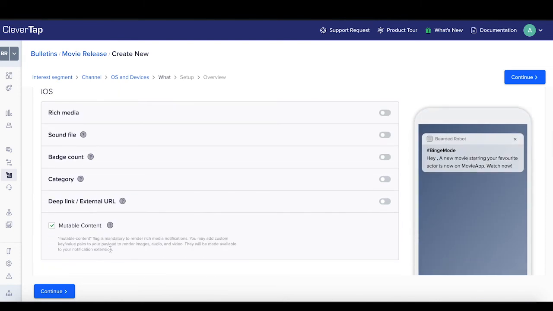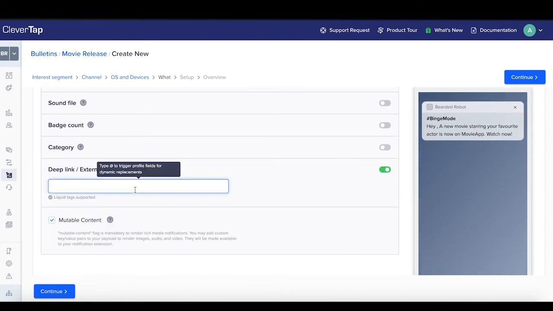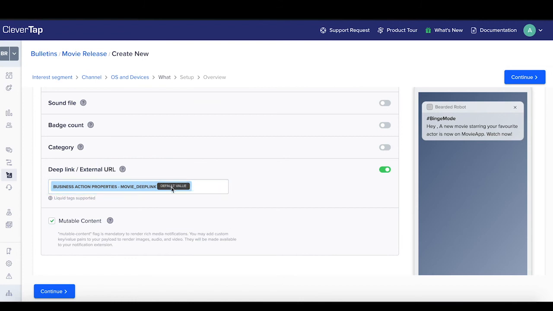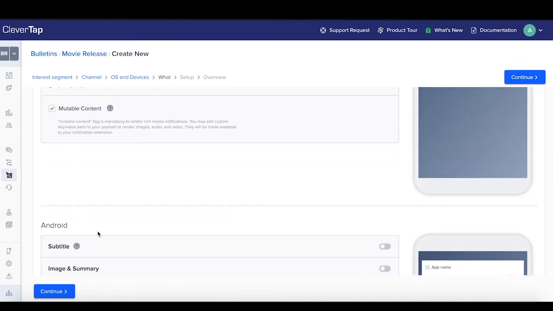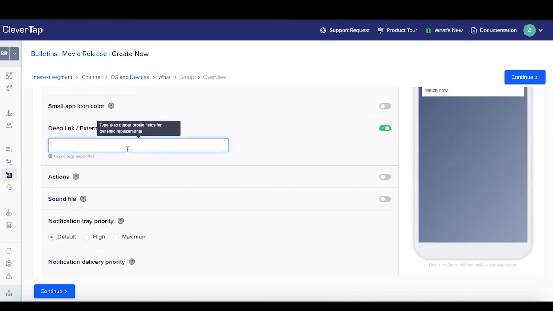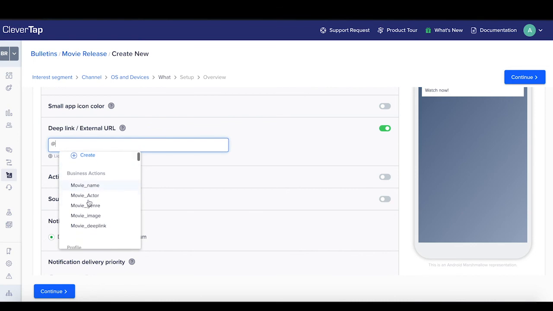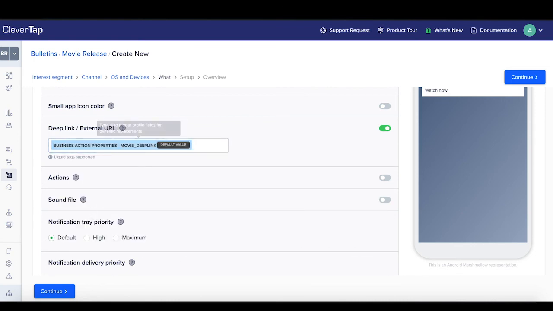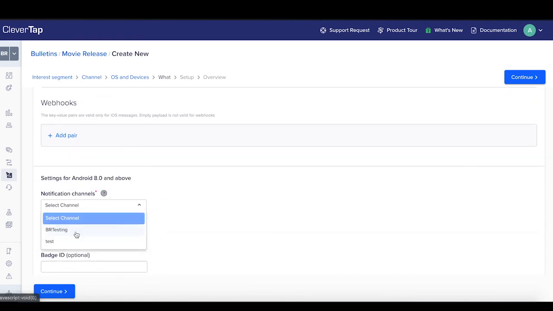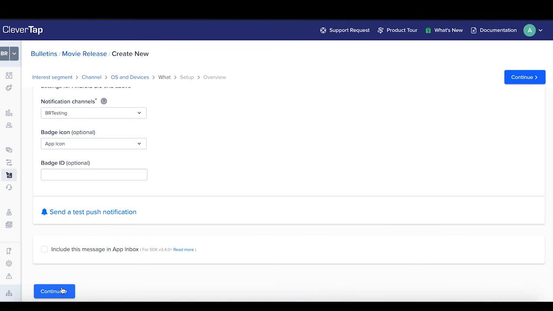I can even define the deep links. So I have deep links over here. So this is the link that is going to open specific to the movie that has been sent through the API. So I can just write movieapp.com. Same thing I do for Android also, which is defining the deep link URL, and the default value is your app link. And I just define the Android settings and I continue.